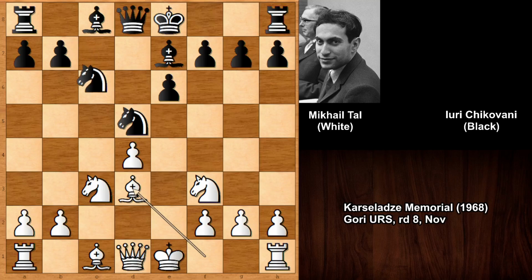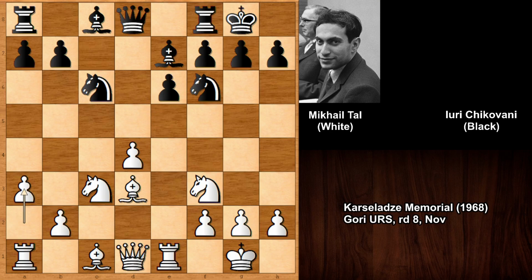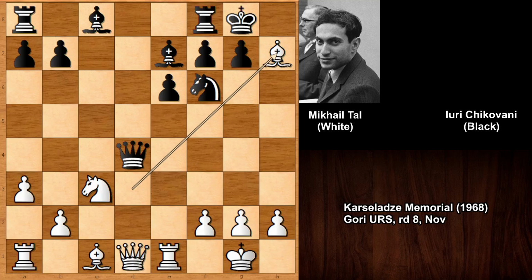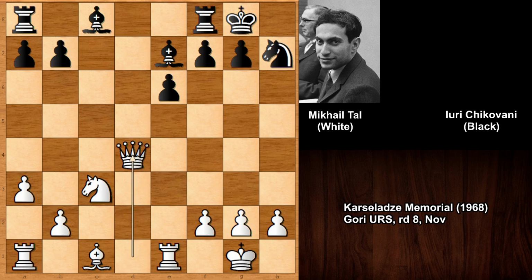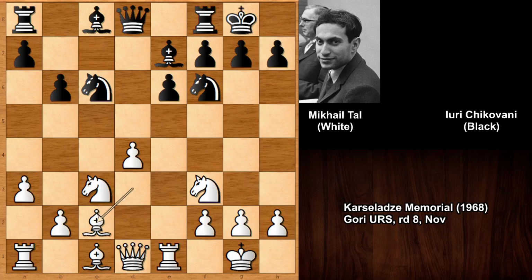So bishop to d3 and then knight to c6, and both players castled. Rook to e1, knight to f6 and a3. Of course, Chikovani is not threatening to take the pawn, so we have b6. He wants to fianchetto the bishop, or bishop to a6. So if capturing the pawn, then knight takes, queen takes, and then bishop takes, and black is losing the queen, of course. So we have a3, b6, bishop to c2.